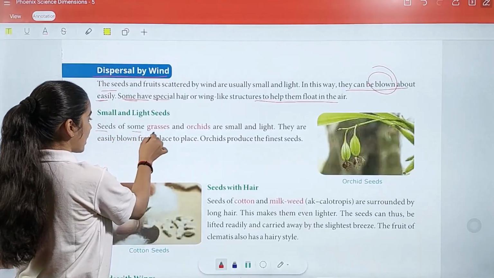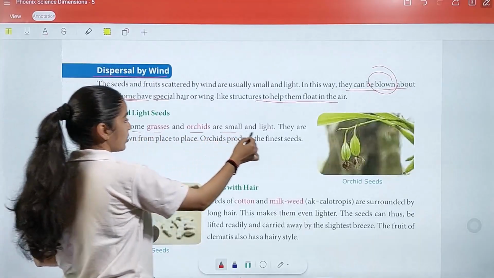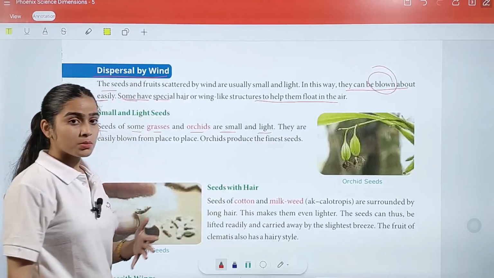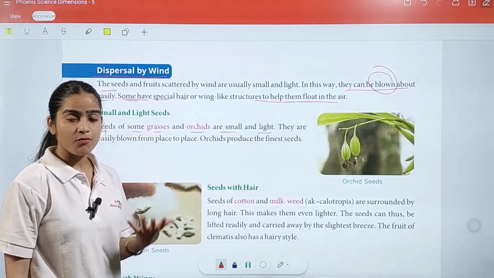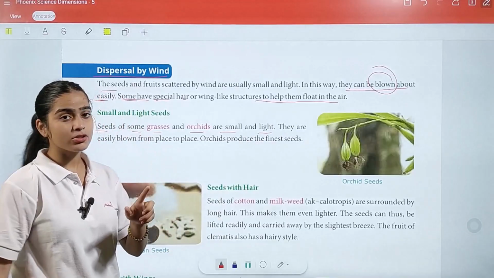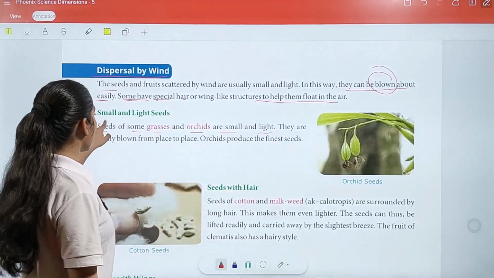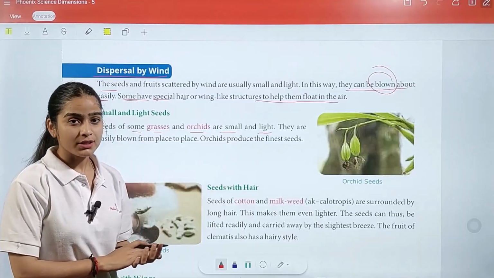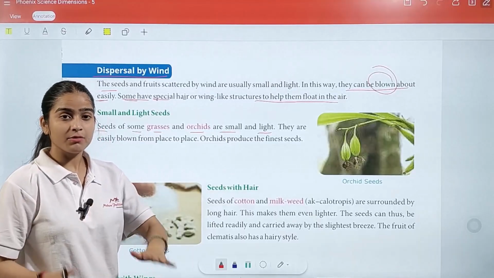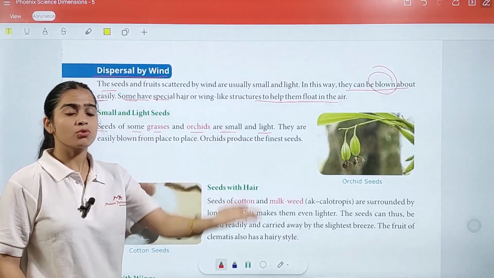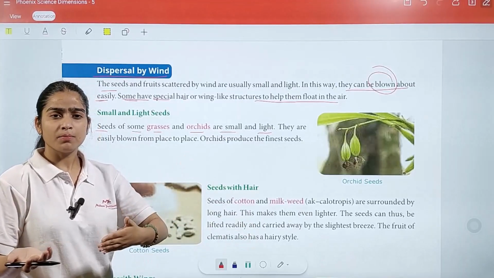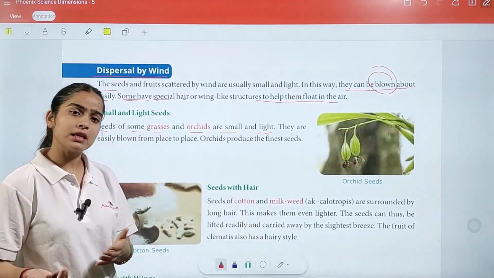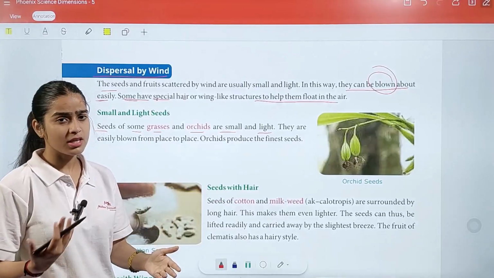Now, small and light seeds. Seeds of some grasses and orchids are small and light. The first characteristic of seeds which disperse with the help of wind is that they are small and light. For example, a tiffin box cannot travel from one place to another with the help of wind. But if you have a polythene or a paper bag, it can travel from one place to another with the help of wind.